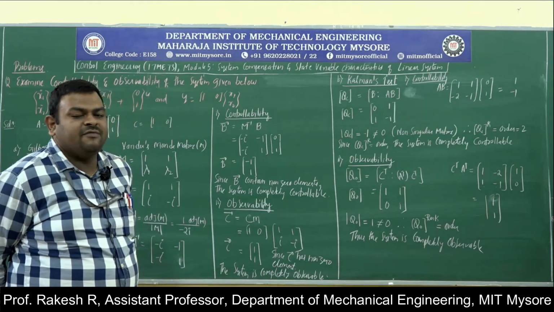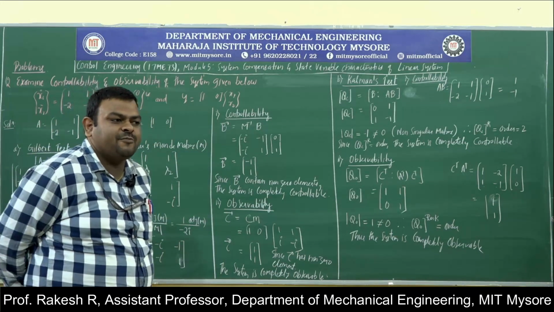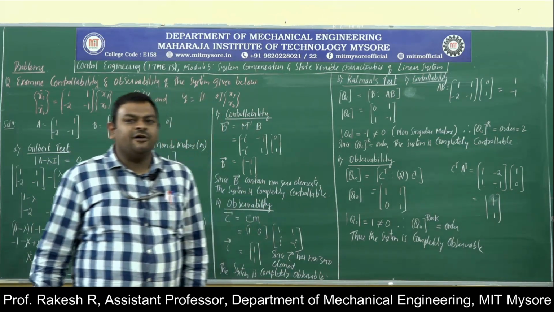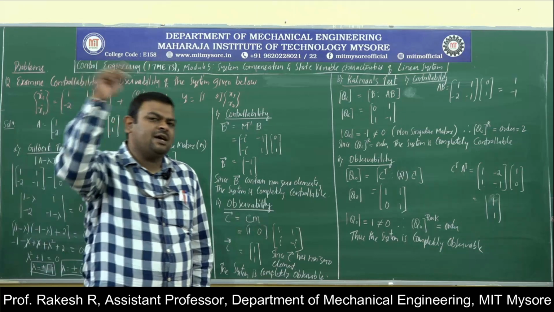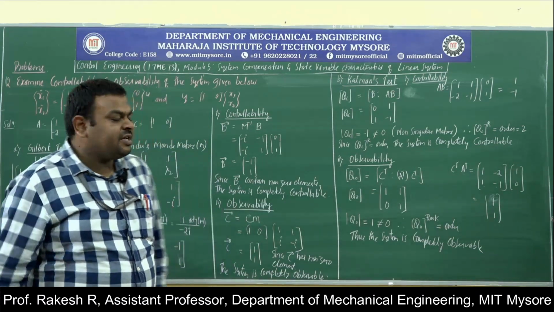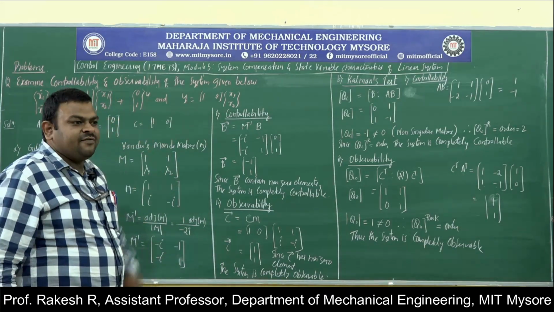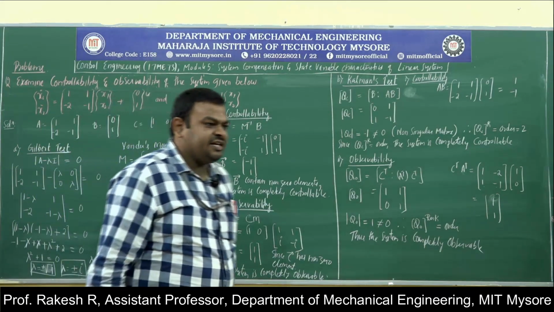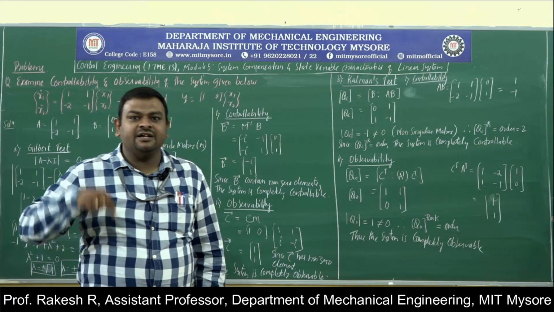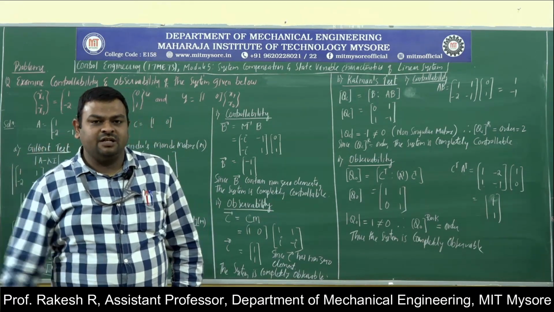This is very applicable for multiple input and multiple output systems, and this method is very easy to calculate for time variant as well as time invariant systems, and this is the best approach. Here we started with some definitions like state, state variables, state trajectory, state space, and state space model.